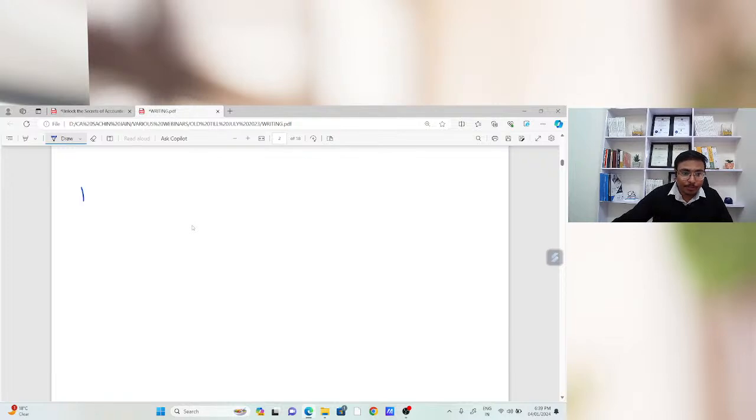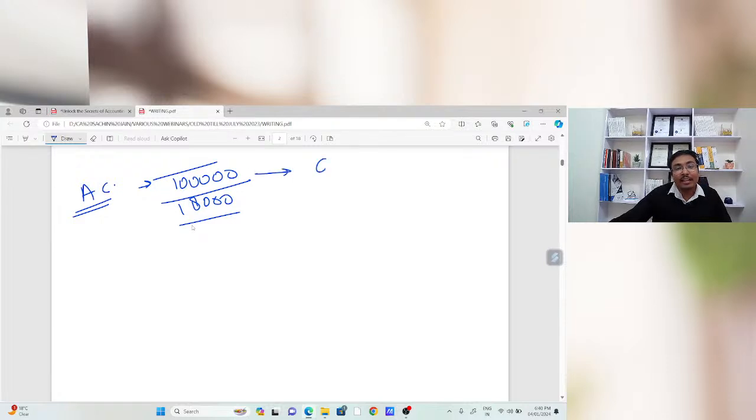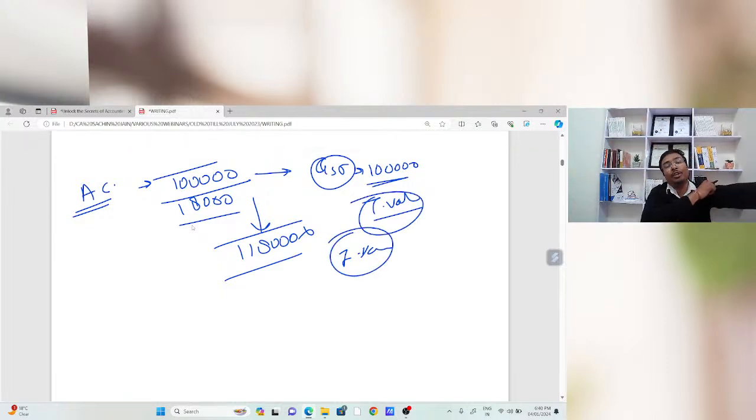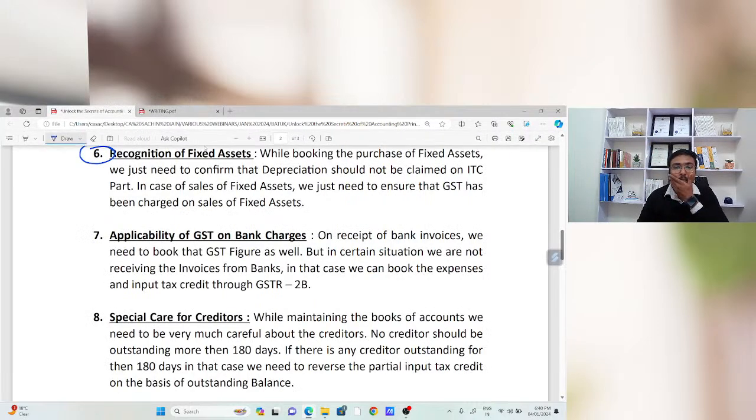Suppose one AC amounting to 1 lakh rupees, centralized AC, 1 lakh rupees की कोई एसी पाएगी, GST is 18,000 rupees. In that case, you need to be very much clear that GST is to be charged on that 1 lakh rupees only. Okay, GST will not be charged on 1 lakh 18,000 rupees. GST will be charged on the taxable value only, not on the invoice value. That is the point which is very much important while booking the fixed assets in the books of accounts. Okay.